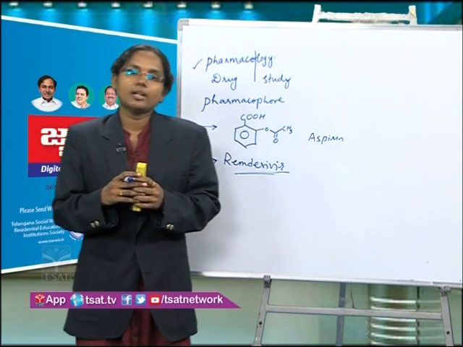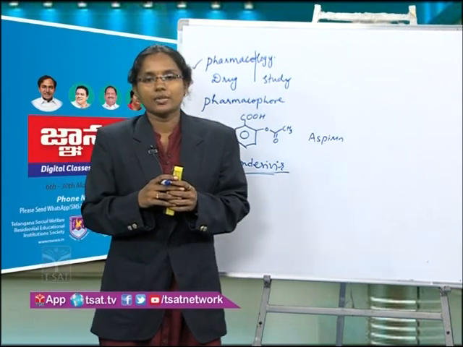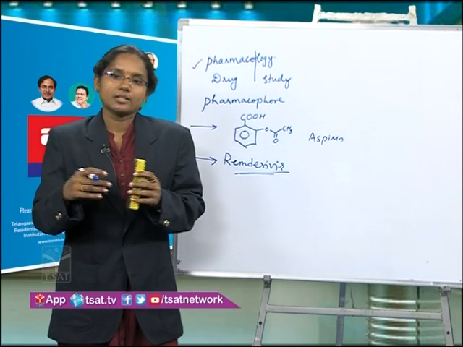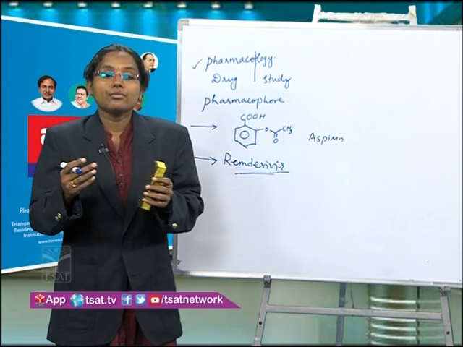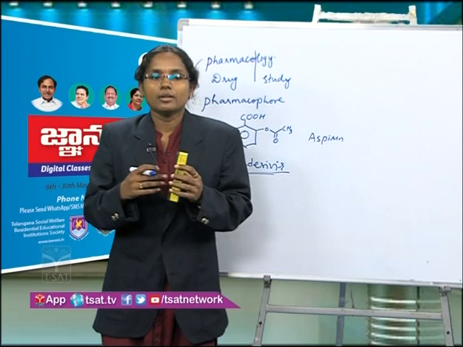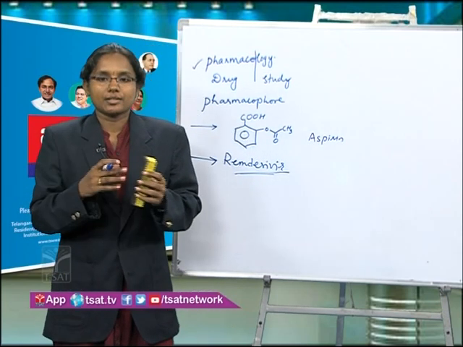And the third kind of drugs is vitamins and hormones. So our body needs vitamins and hormones, 13 vitamins and minerals it needs, and there are drugs. If we get insufficiency of those vitamins, then we have to take them externally.